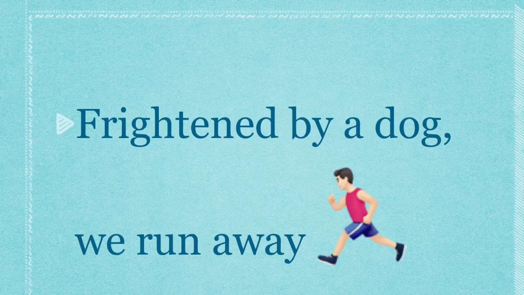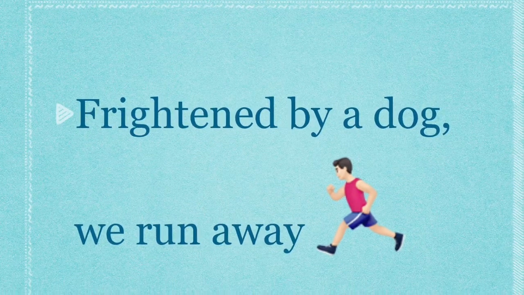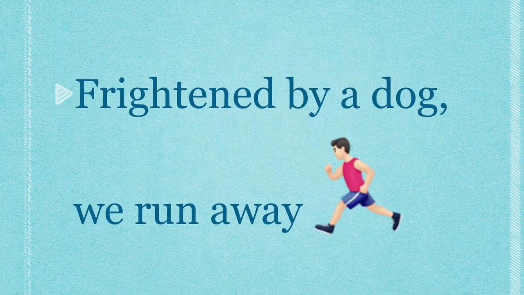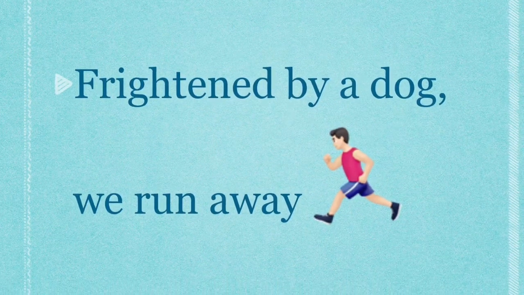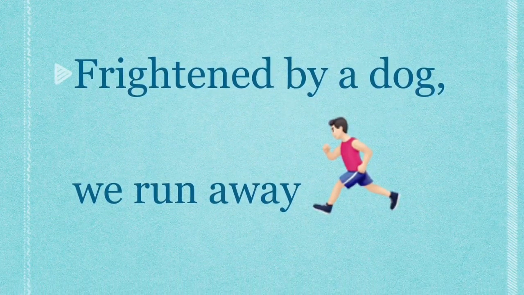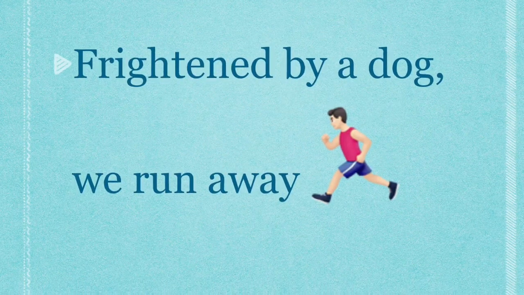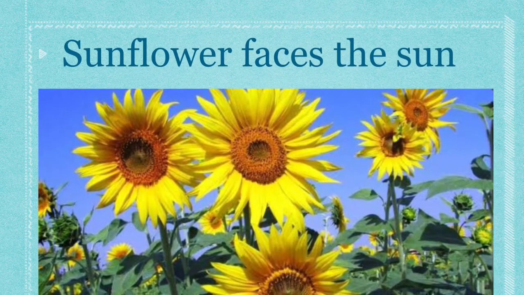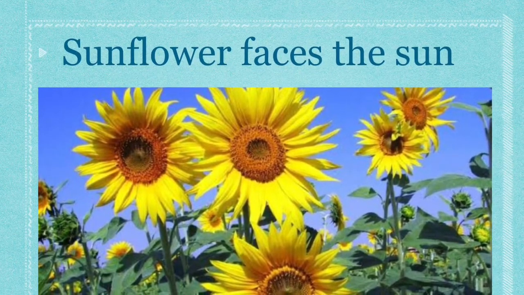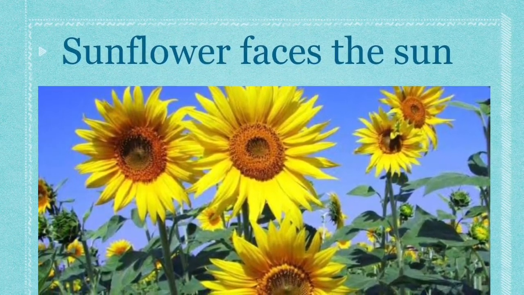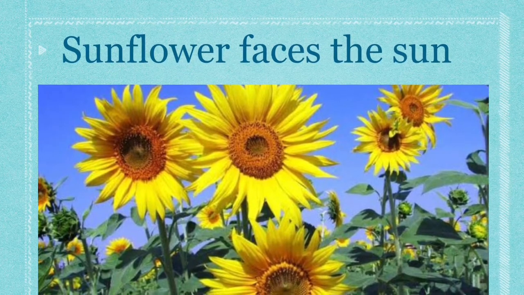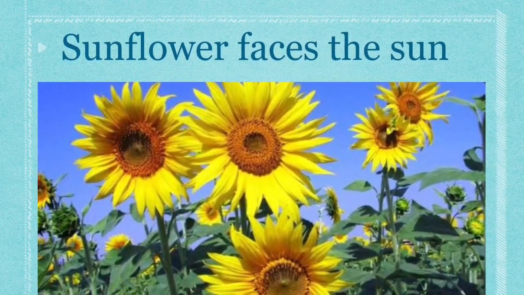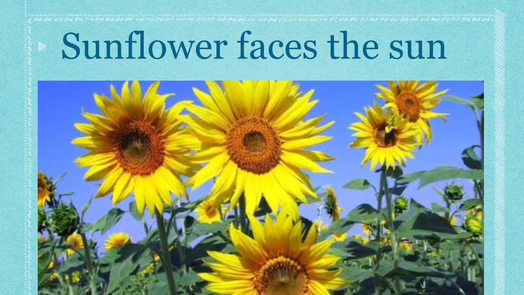Another example is that when we are frightened by a dog, we run away as fast as we can. Here, fear of the dog is a stimulus and we react by running away. All of you might have seen the sunflower and you know that a sunflower always faces the sun. Here, sunlight is a stimulus and the sunflower reacts by bending towards the sun.